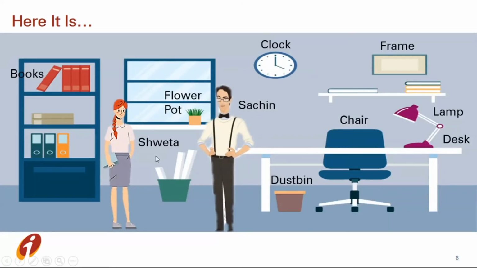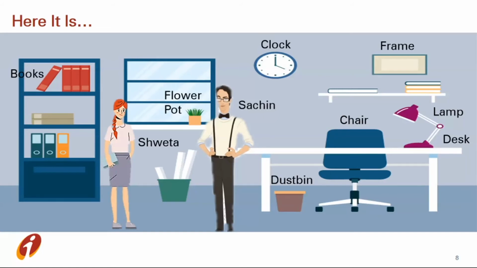Sachin and Shweta. If you remember in the previous slide, here a question mark and here also a question mark, because he is a man and she is a woman. So man and woman are actually common nouns. But when we give this man a name, Sachin, it becomes a proper noun. Same with Shweta, she is a woman. But when we give the woman a particular name like Shweta, it becomes a proper noun. Just like that, here it is books. But when we give a particular name, then it becomes a proper noun, but books are a common noun.